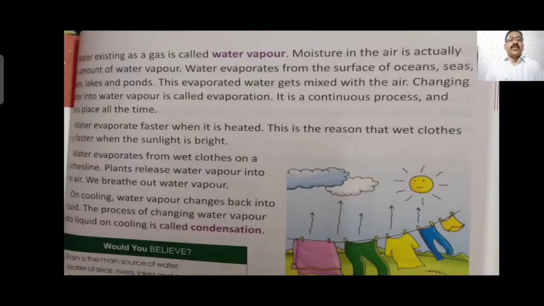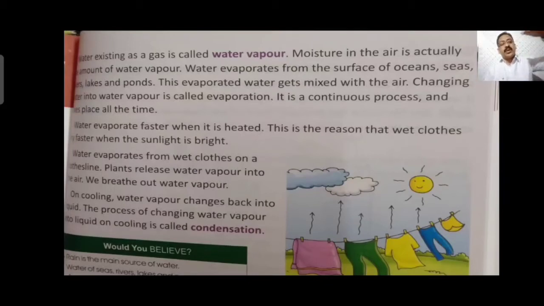On cooling, water vapor changes back into cloud, or liquid. The process of changing water vapor to liquid by cooling is called condensation. That means when the evaporation process is going on, if any cold surface or cold thing is kept over the water vapor, when we are boiling water for tea, that time the water starts to boil, the evaporation process takes place.